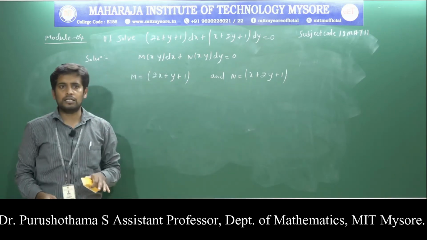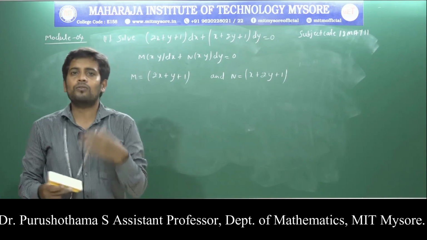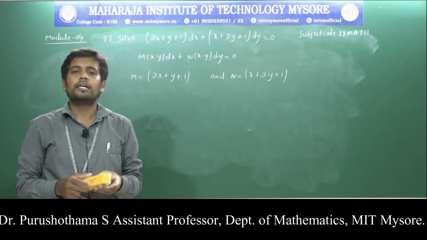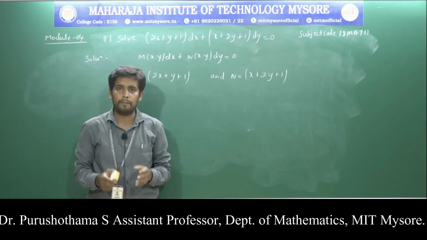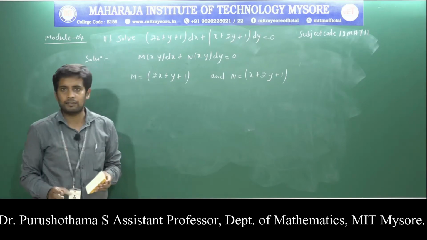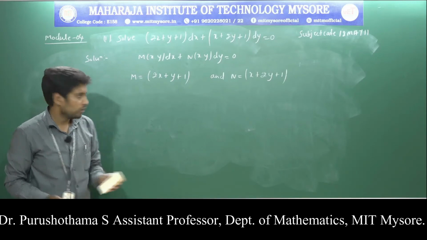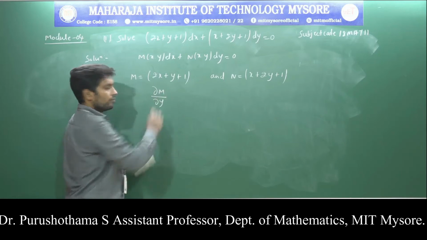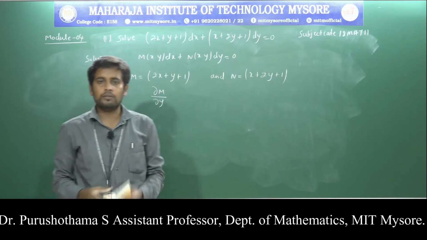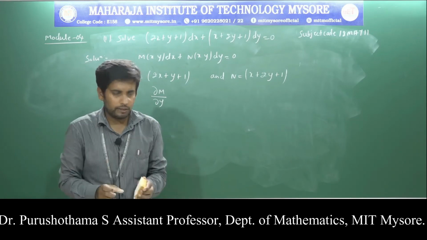For further continuation, verify the exactness of the given equation. Before verification, first find the partial derivatives of M and N with respect to x and y. Therefore, the partial derivative of M with respect to y, keeping x fixed.